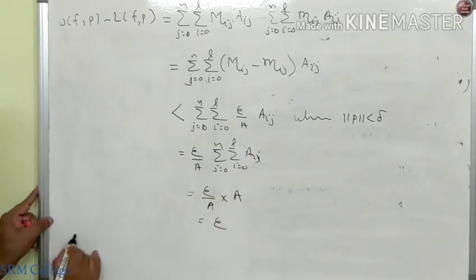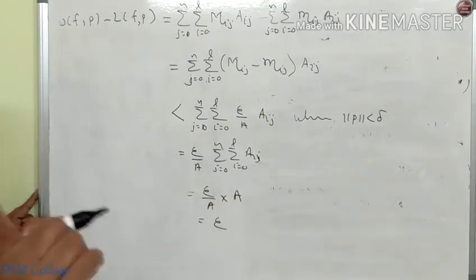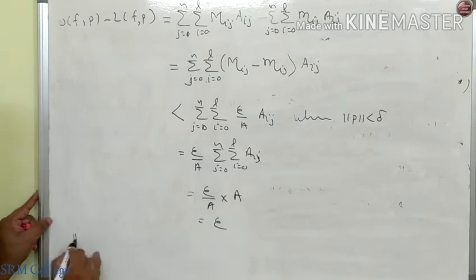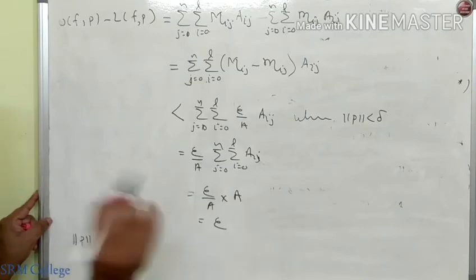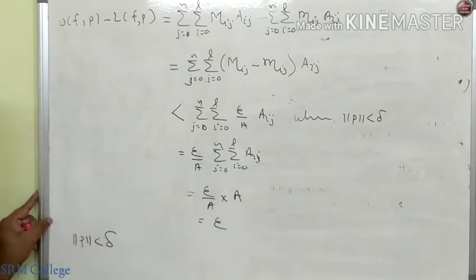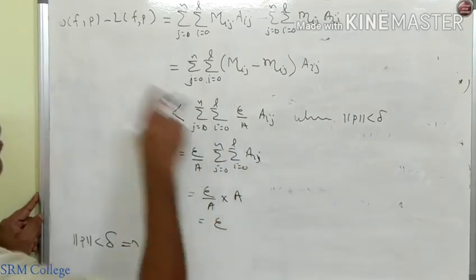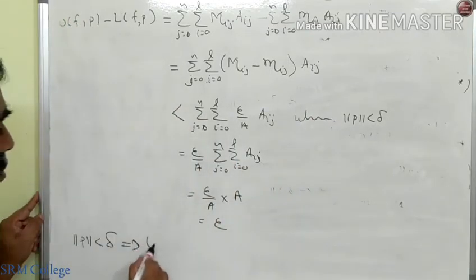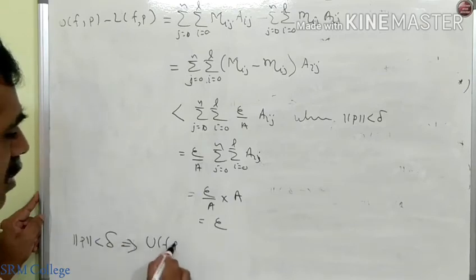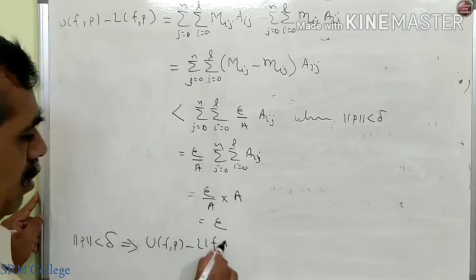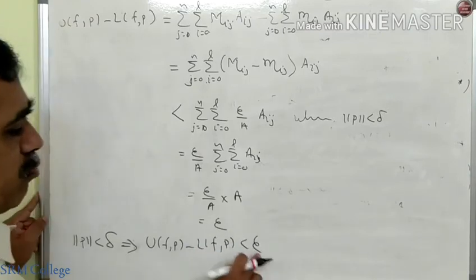Thus, for any epsilon greater than 0, there exists delta greater than 0 such that for any partition P having norm P less than delta, what I have proved is UFP minus LFP is less than epsilon.